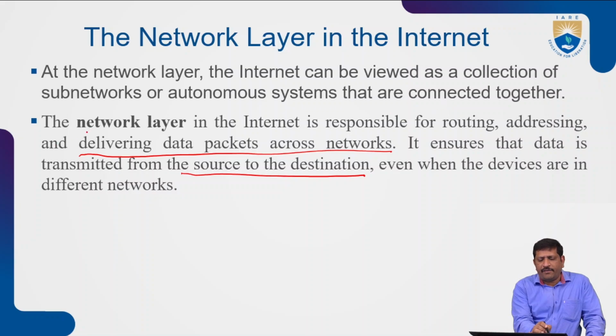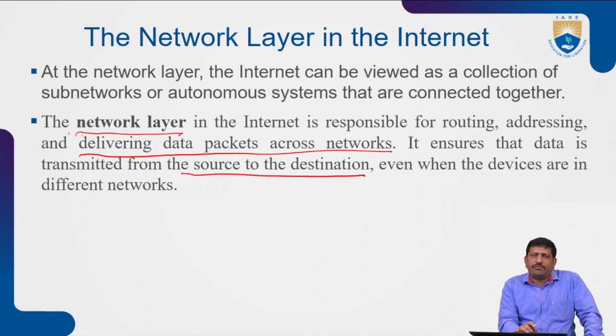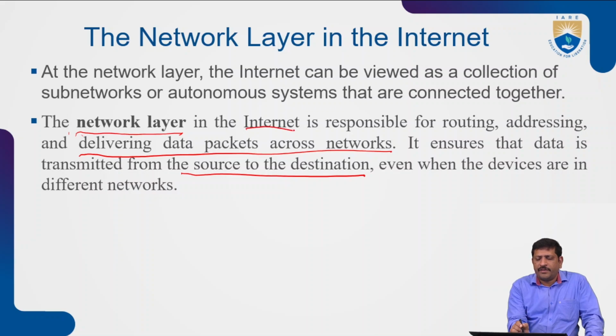In the OSI reference model, the network layer is the third layer. This network layer transfers the data in the form of packets from the source device to the destination device. Over the internet, data packets can be transmitted.